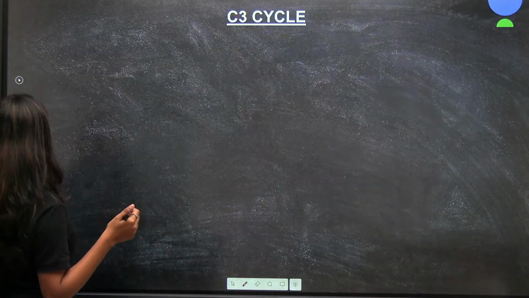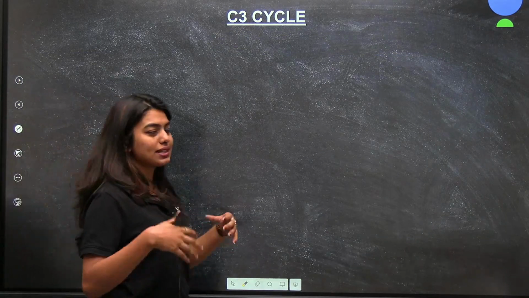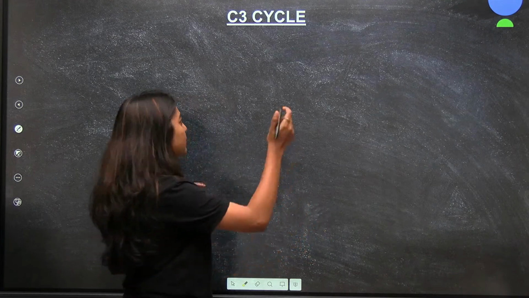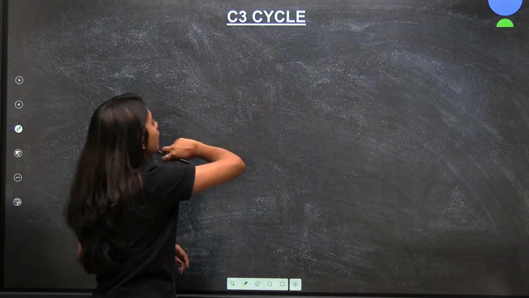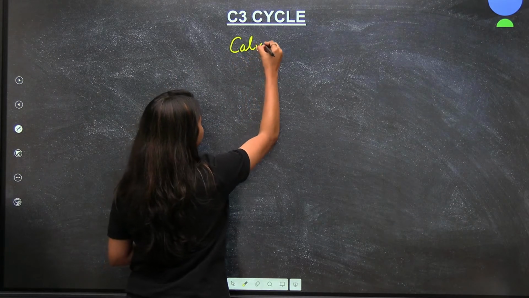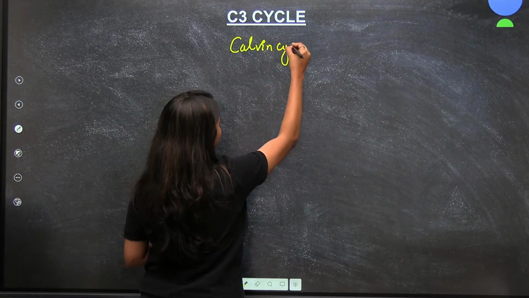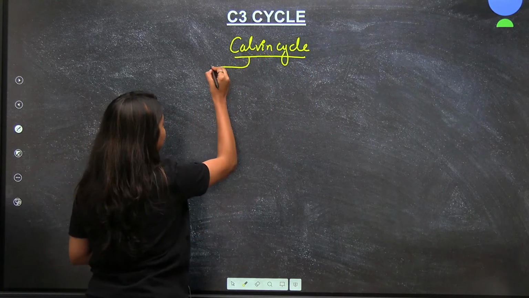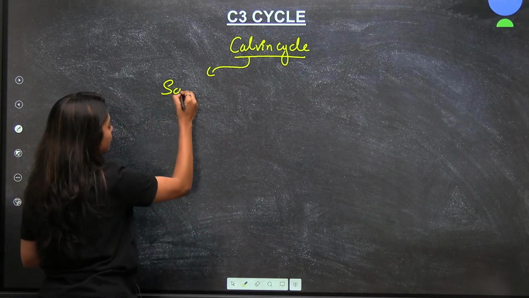Okay, so if this is understood, let's try to understand what is the C3 cycle. Students, I gave an introduction in the last class, but I am telling again for those students who joined right now. The C3 cycle is also called the Calvin cycle, after the scientist who figured this out.